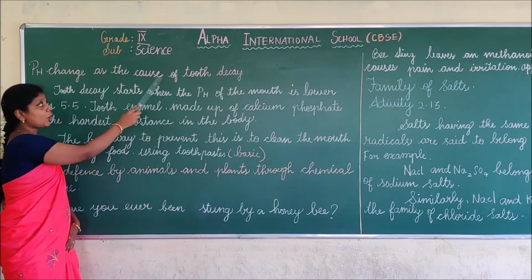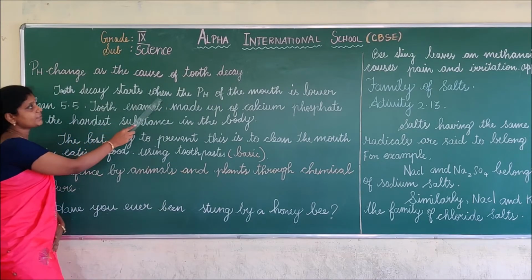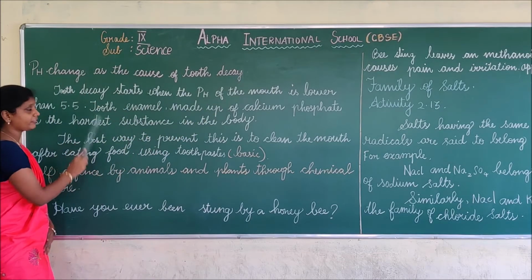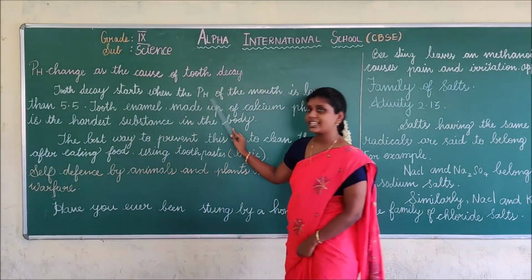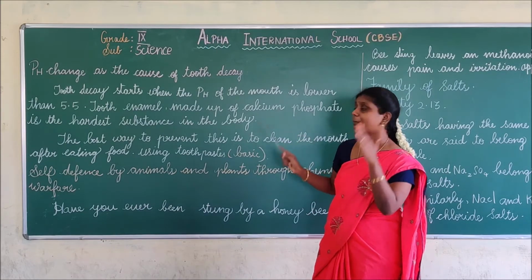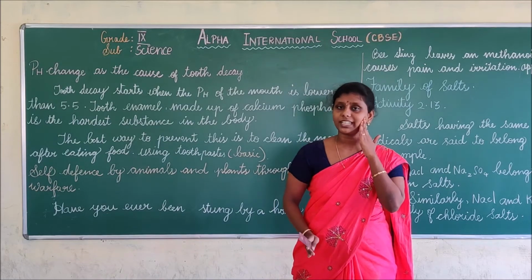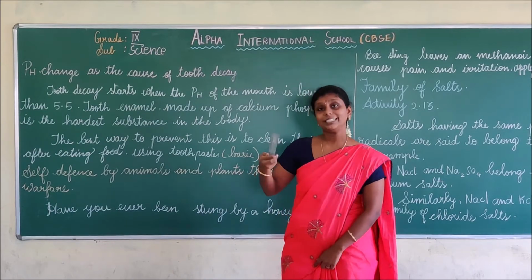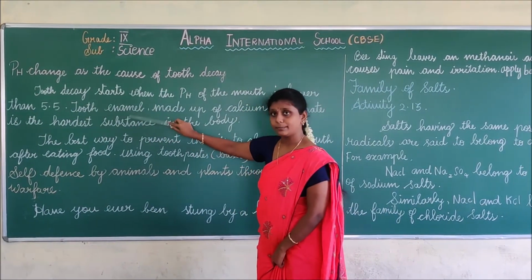Next, we are going to see pH as the cause of tooth decay. Tooth decay starts when the pH of the mouth is lower than 5.5. If the pH of the mouth is less than 5.5, then only the tooth decay starts. If you go to the dental doctor, he will apply tooth enamel.